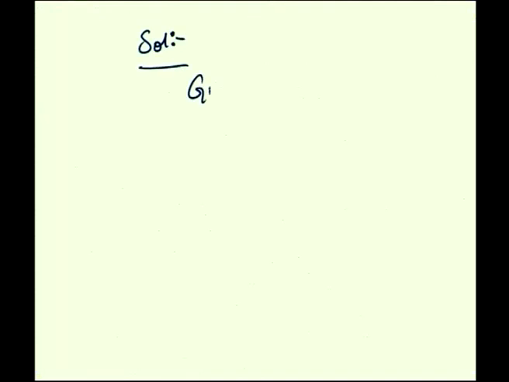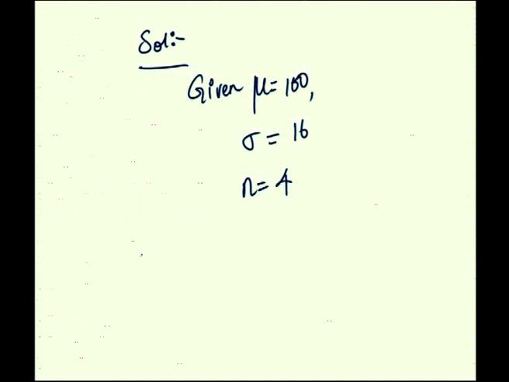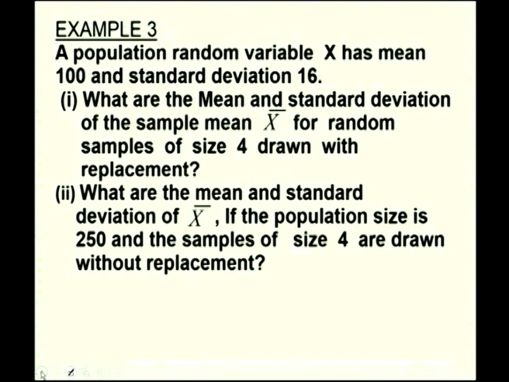First we shall write down what is given in the question. A population mean is given to be equal to 100 and the population standard deviation is given to be equal to 16 and sample size is given to be equal to 4. Okay. So, the first question is you are asked to find out the mean and standard deviation of a sample mean for sampling with replacement.